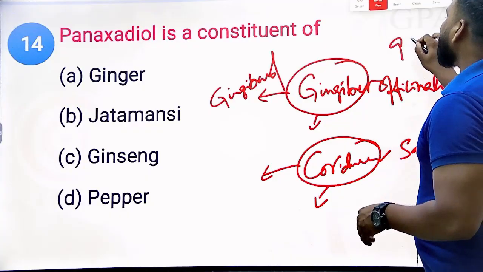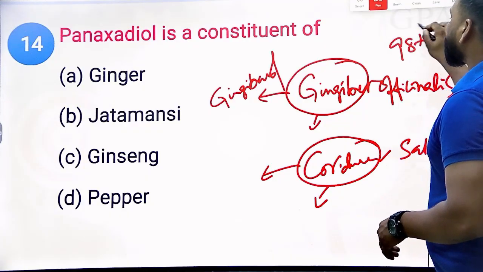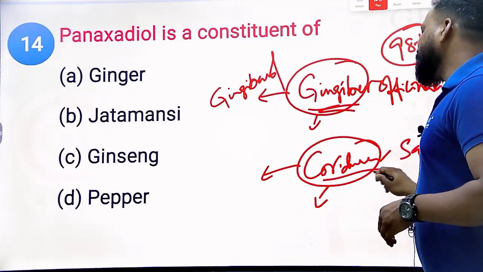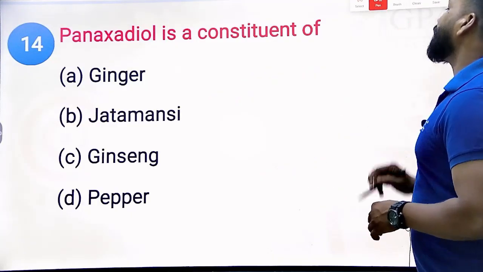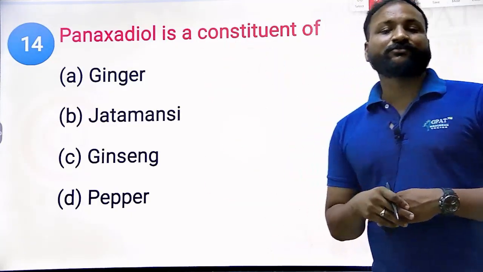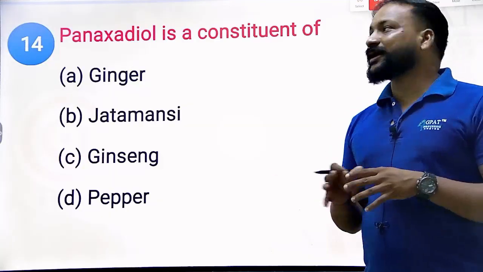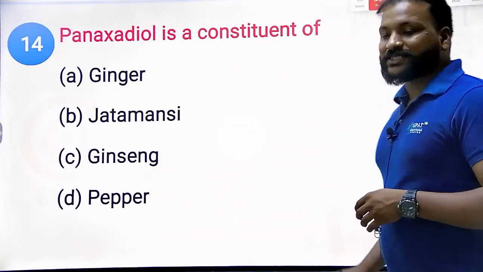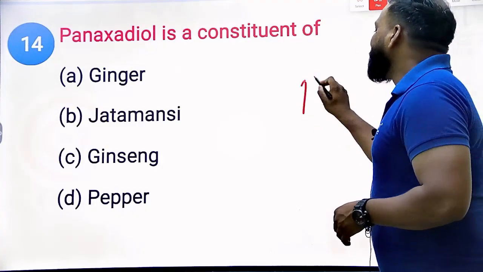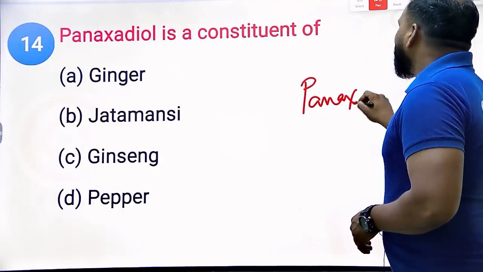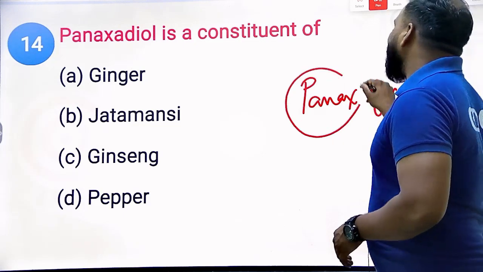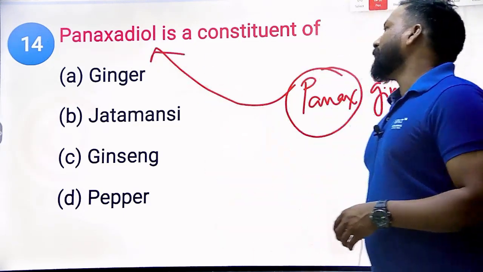Okay, I'm trying to say that almost 99% or 98% of the chemical constituents can be named from the genus name. So considering this phenomenon, this theory, this one is also written from the same phenomenon. So panaxadiol is a chemical constituent of ginseng. Ginseng's biological source is Panax ginseng. So now the chemical name can be written from Panax: panaxadiol.